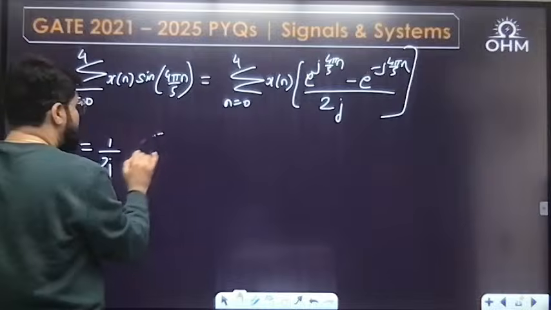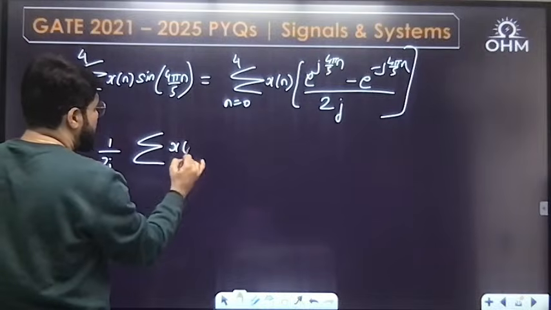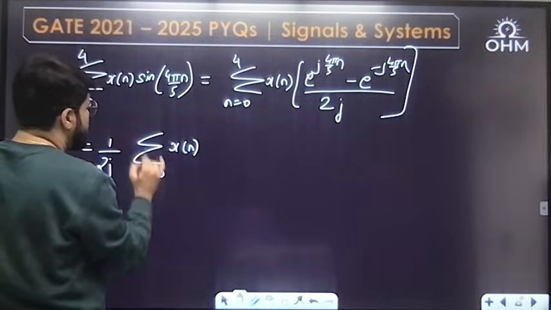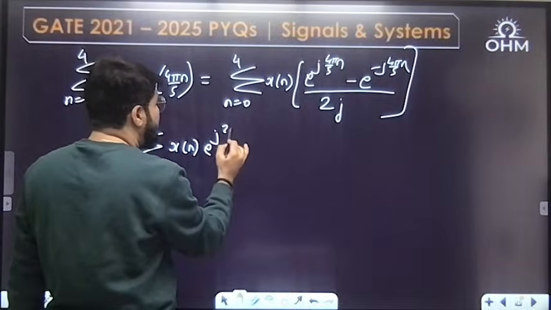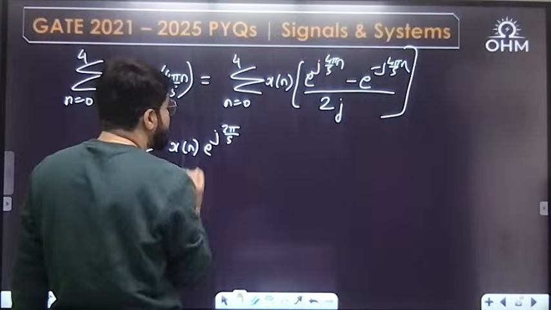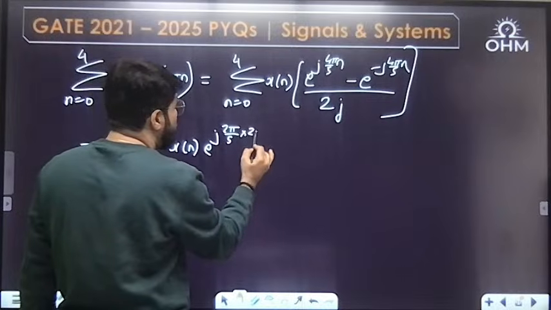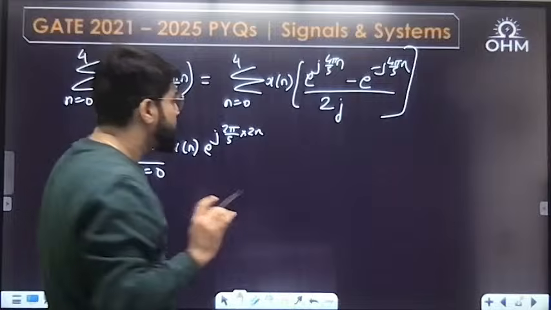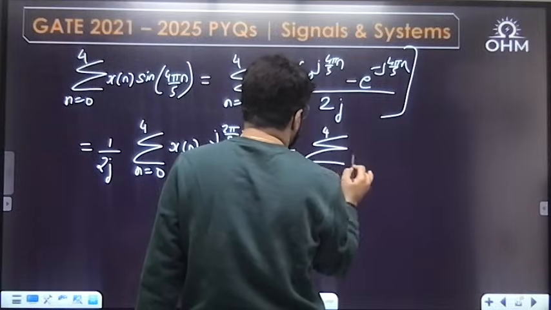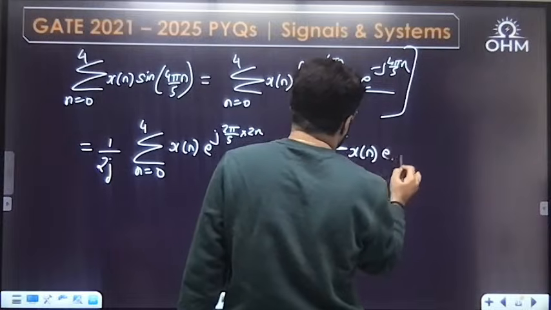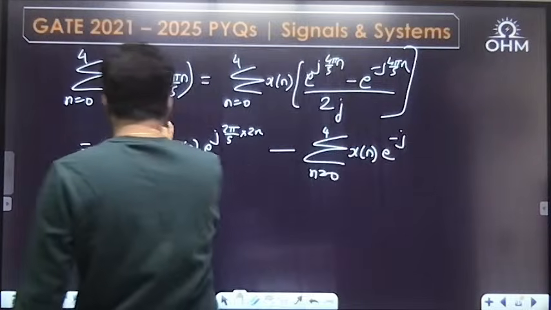Then what is left is summation n equal to 0 to 4 xn e power j 4 pi by 5 n, and I can write 4 pi by 5 as 2 pi by 5 into 2n. Next, minus summation n equal to 0 to 4 x of n multiplied by e power minus j 4 pi by 5 n.